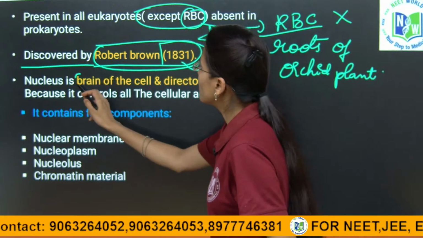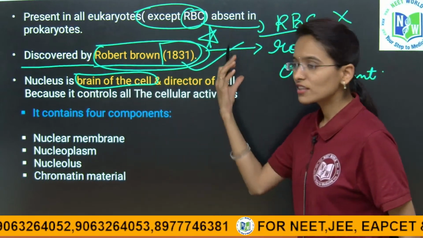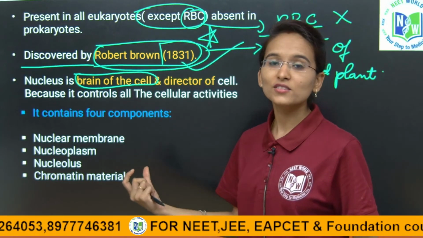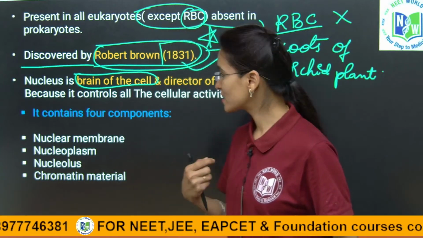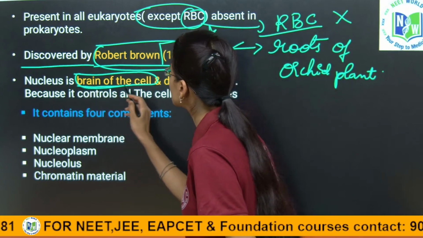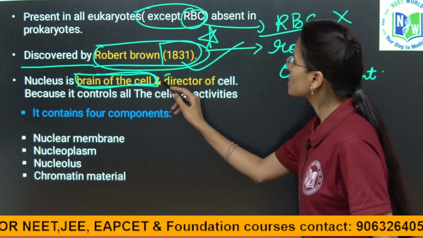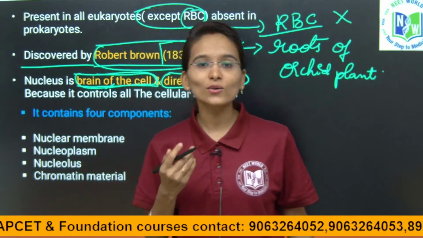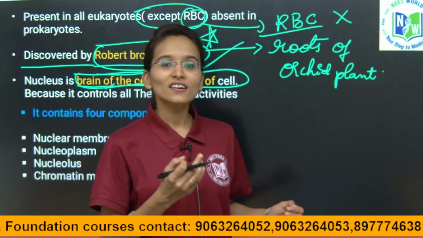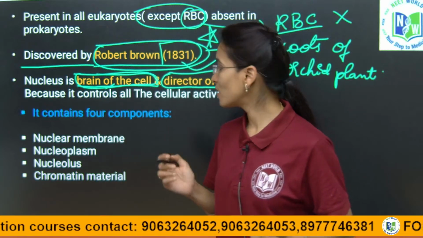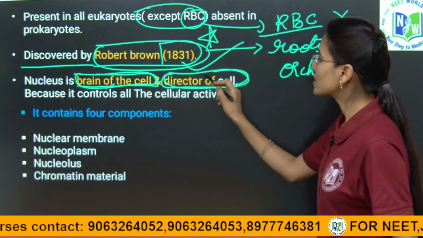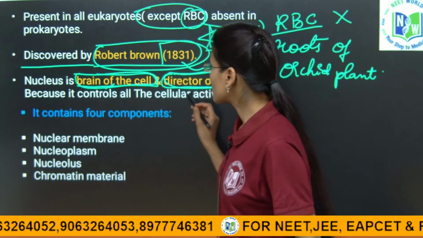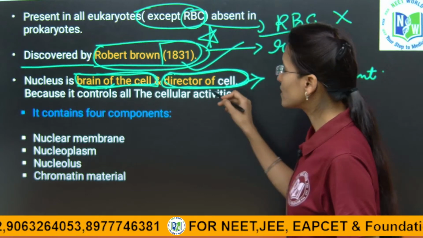See here, if you are clear with all the concepts, you can understand this easily. These are the most important points, which are directly extracted from your NCERT syllabus itself. Nucleus is called the brain of the cell and it is also called the director of the cell. Why is it called the brain of the cell? Because it stores the genetic information which is required for the development of an organism. And it is called the director of the cell, as it controls the metabolism of the cell.